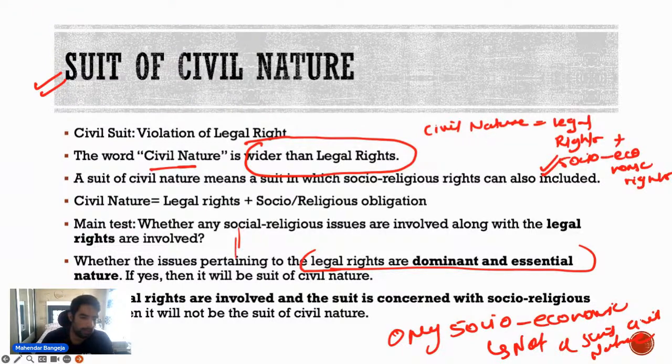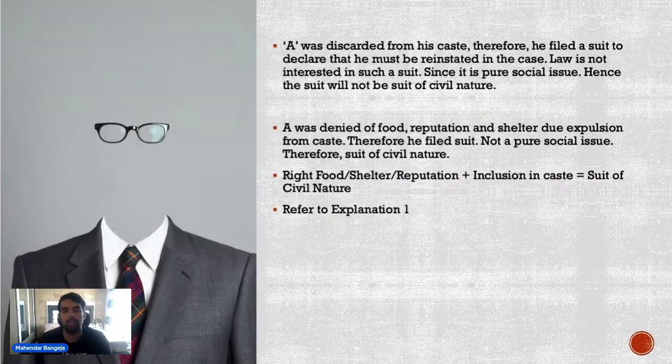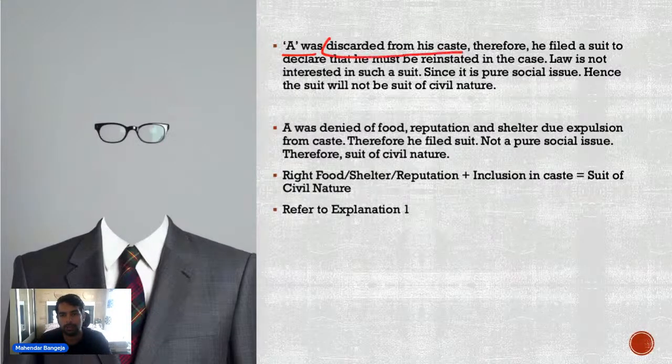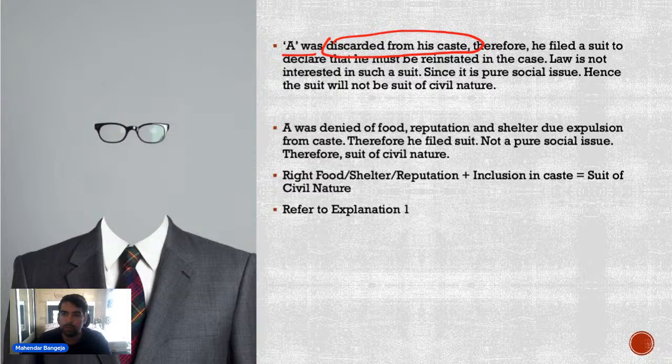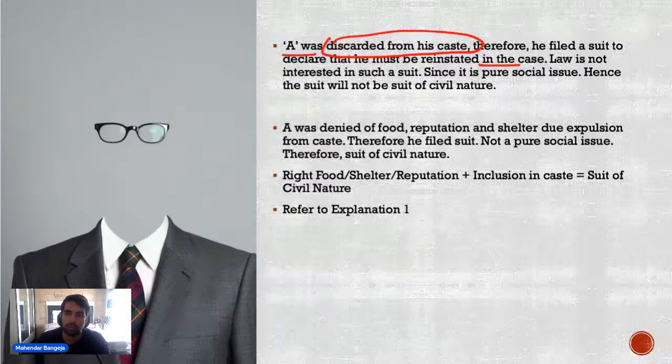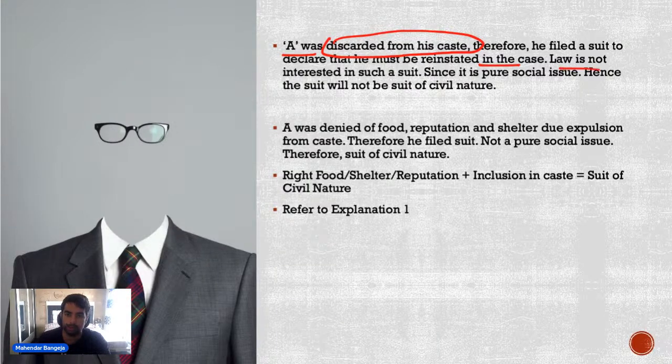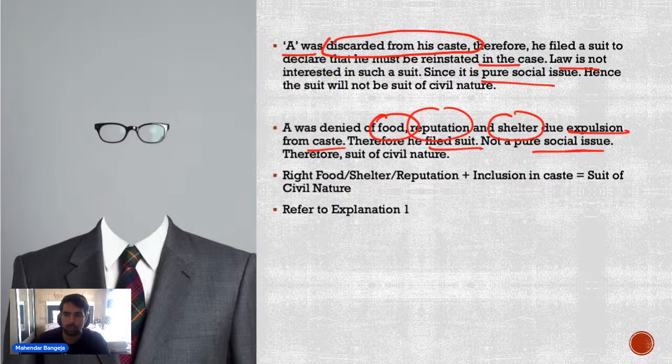ठीक है. अब आगे ये है कि मान लो A is a person, he was discarded from his caste. अब therefore he filed a suit to be reinstated in caste. उसको डिस्कार्ड कर दिया था कास्ट से, तो उसने सूट फाइल किया कि मुझे कास्ट में वापस लो. अब लॉ इज नॉट इंटरेस्टेड इन सच अ केस बिकॉज दिस इज अ प्योर सोशल इशू. बट यहीं पर ही if he had been denied food, reputation and shelter due to expulsion from caste, he could have filed the suit because this is not a pure social issue.